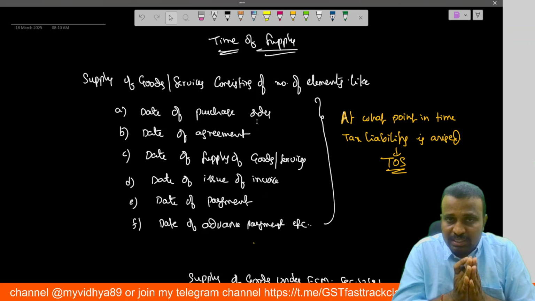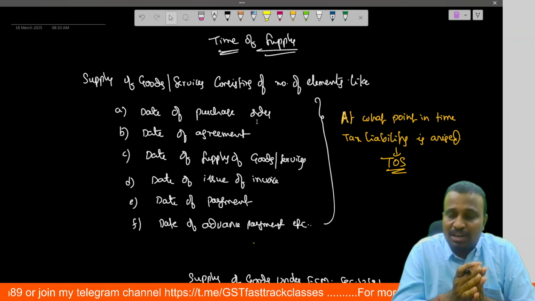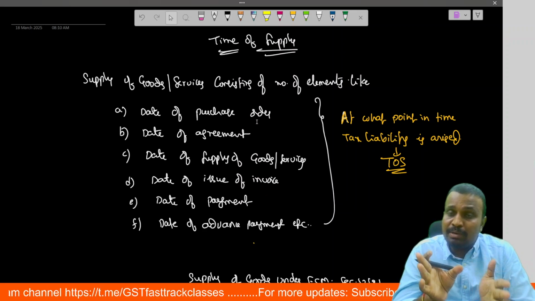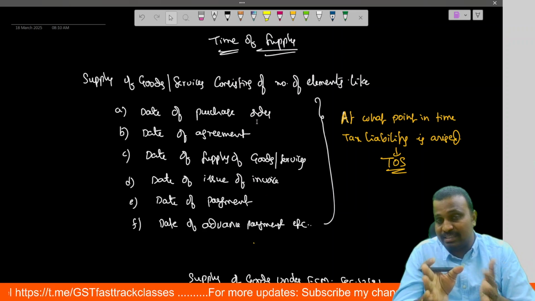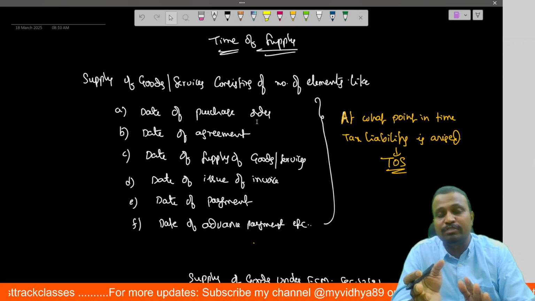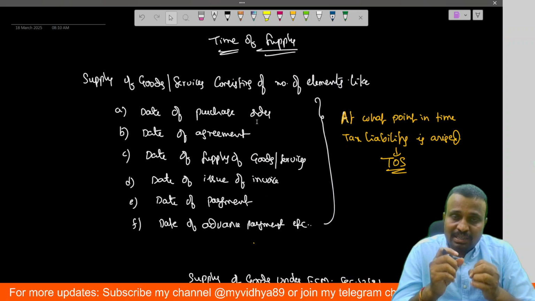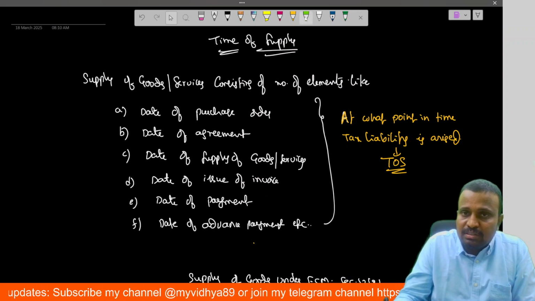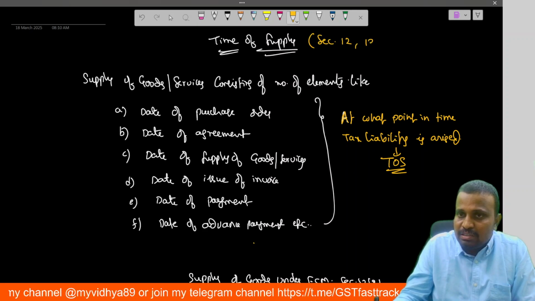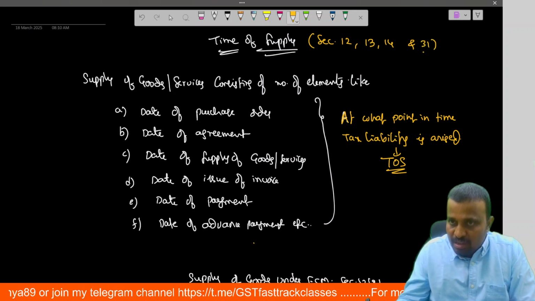And remember, the time of supply does not specify the due date for payment of tax and the due date for filing the return. But the due date for payment of tax is calculated based on the time of supply. It provides the base for calculation of the due date for payment of tax or filing the return. And in this session, we cover sections 12, 13, 14, and 31 also.